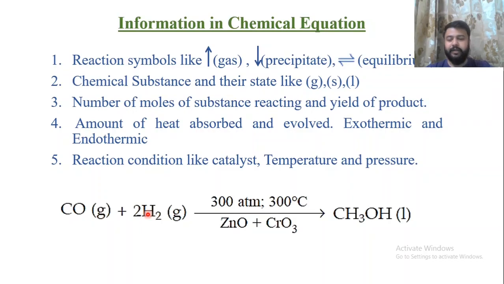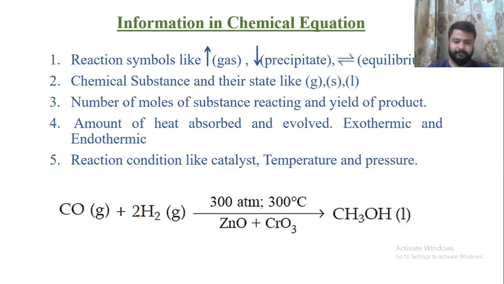They react at a particular temperature and pressure. The temperature here is 300 degrees Celsius and the pressure is 300 atmosphere. This is the temperature and pressure condition, but it is not sufficient. We require some amount of catalyst. Catalysts are substances which do not take part in the chemical reaction, but increase the rate of reaction. You can say it is just a supervision sort of thing. These combine together and form CH3OH, that is methanol, which is liquid in state.